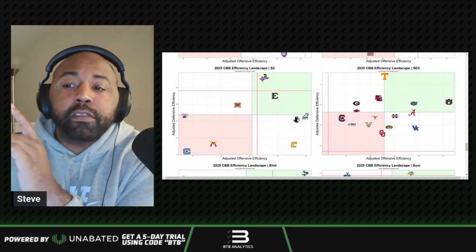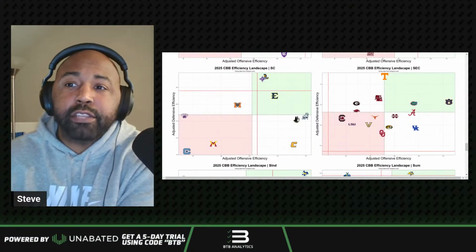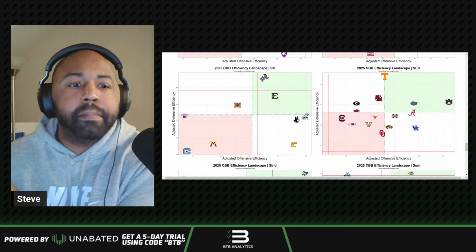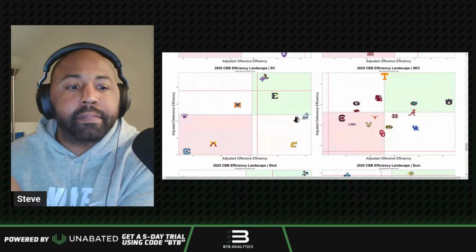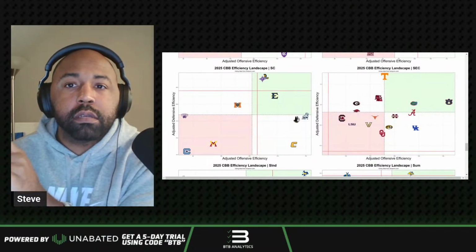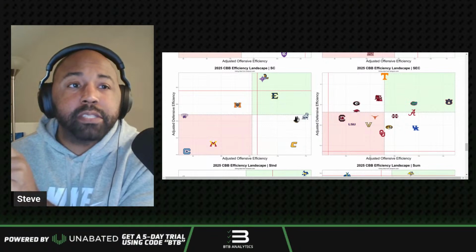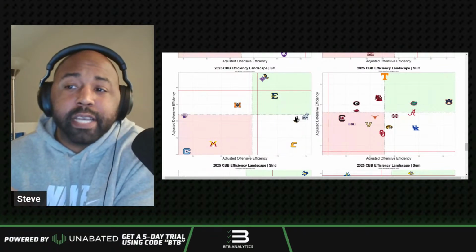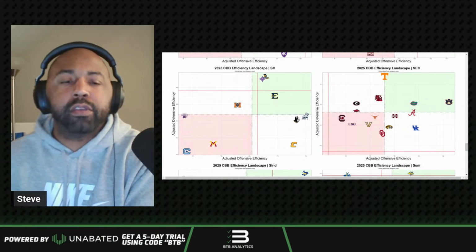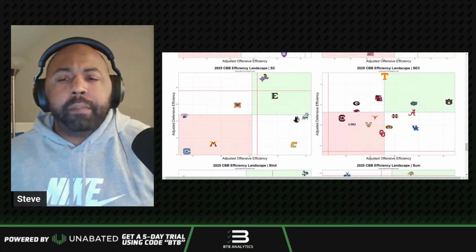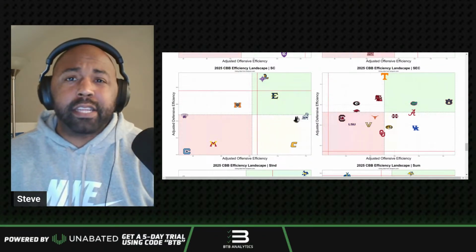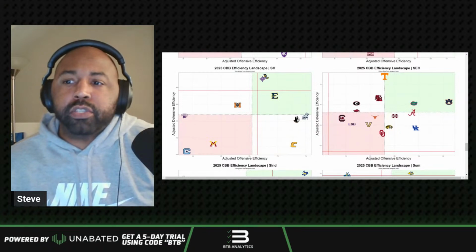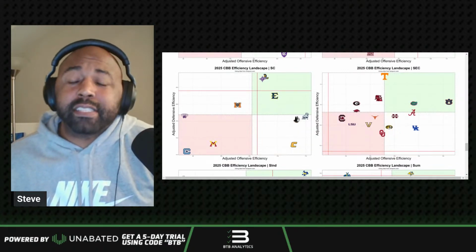Oh, one thing too, if you're thinking about betting the Kentucky game, speaking of injuries, trying to get an update here. But last I saw, Lamont Butler was a game time decision for Kentucky. So that could be a potentially huge deal because they lose a lot of their possessions going through him. And so we'll see what they'll do there. They're supposed to have Carr back today. He's also one of their best scorers with some back issues, I believe, but he's probable. I think he's going to be just fine. But the Lamont Butler injury could be a huge thing that I don't think is getting factored into the line just yet.